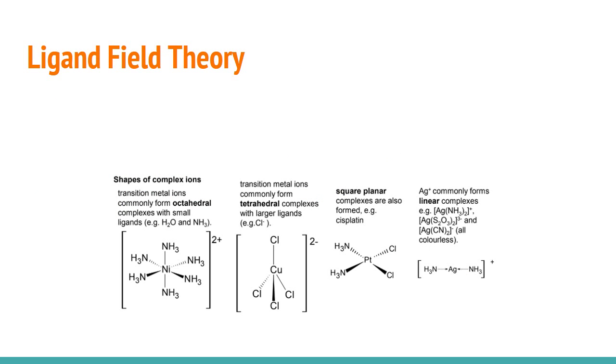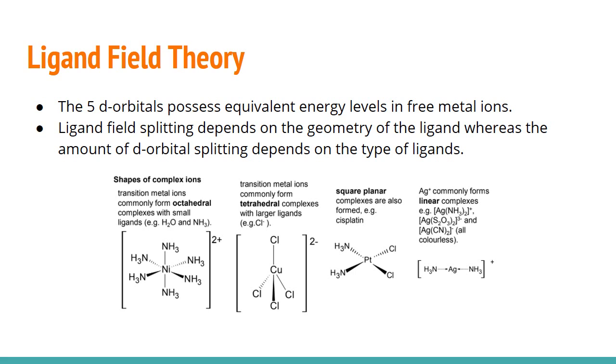So why are transition metals able to change their color based on bonding, orbital arrangement, and coordination complexes? This phenomenon is explained by the ligand field theory. In free metal ions, the 5 d orbitals in transition metals possess equivalent energy levels. However, in the presence of ligands, the d orbitals will possess different energies. Ligand field splitting is dependent on the geometry of the ligand, whereas the amount of d orbital splitting depends on the type of ligands.